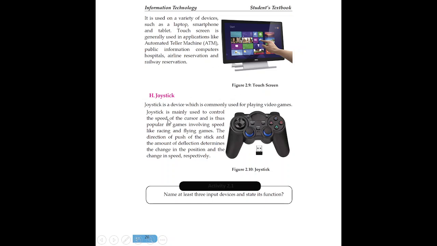The other input device is the joystick. It is a device commonly used for playing video games. It is an input device mainly used to control the speed of the cursor, and is thus popular in games involving speed, like racing and flying games. Nowadays, a variety of PlayStations are found that let us command or interact with the computer or television using this device. It helps us play instead of using the keyboard and mouse.